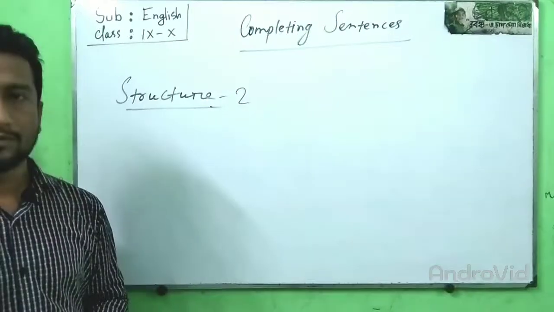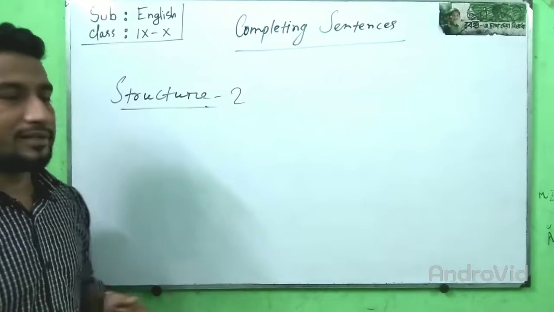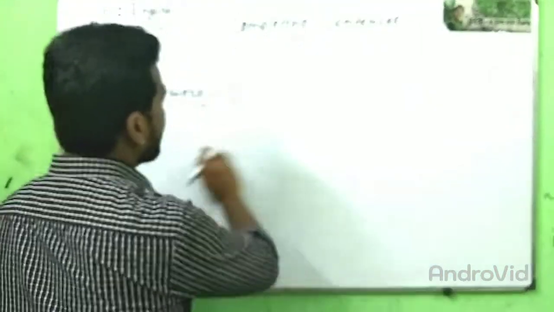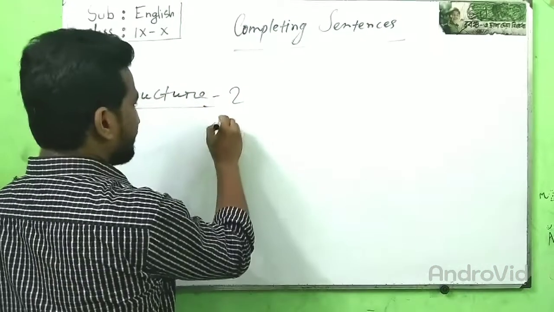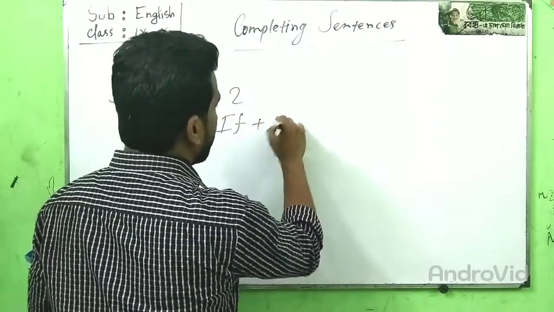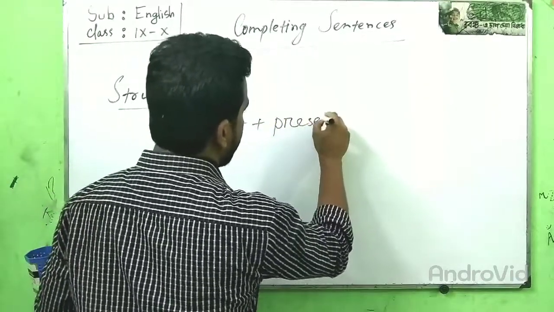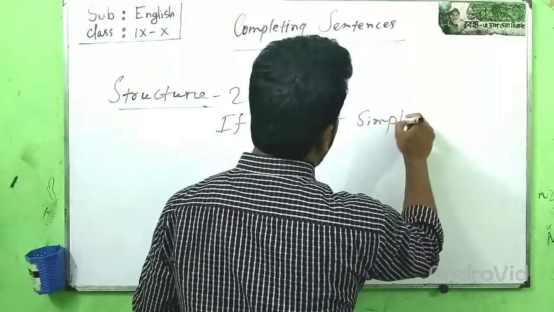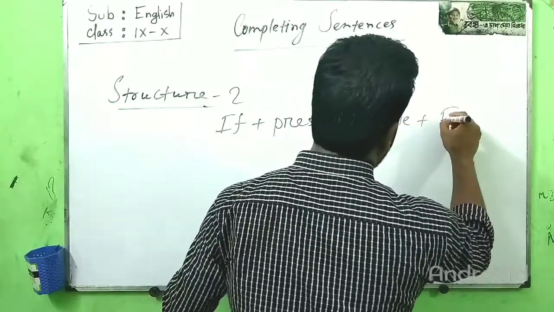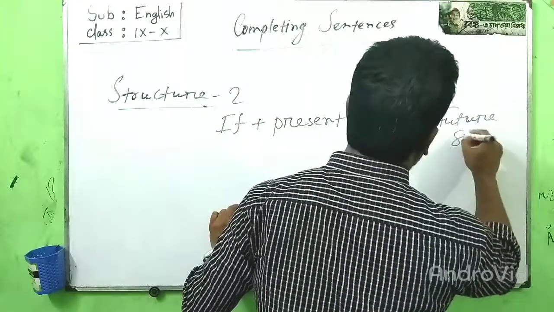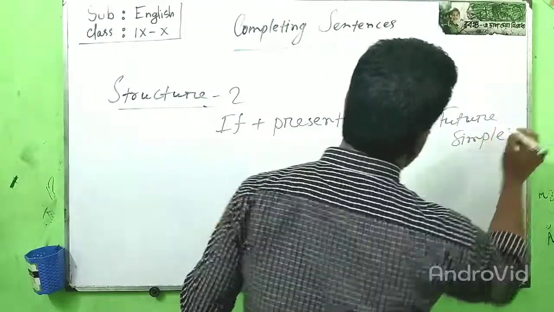Now I am going to write structure number 2 for first conditional: if plus present simple plus future simple.